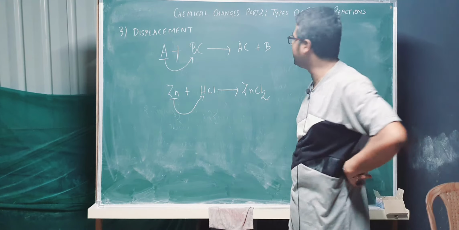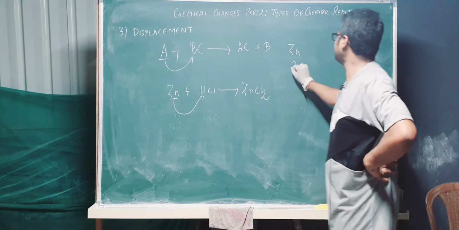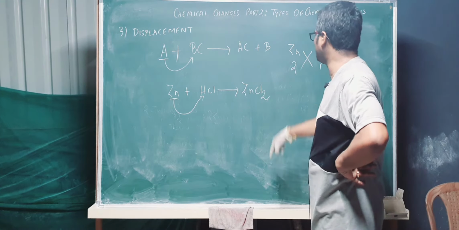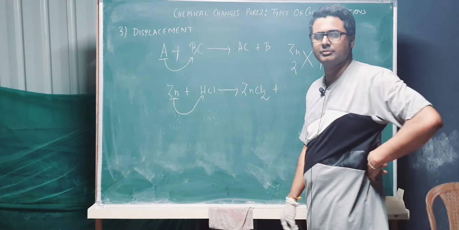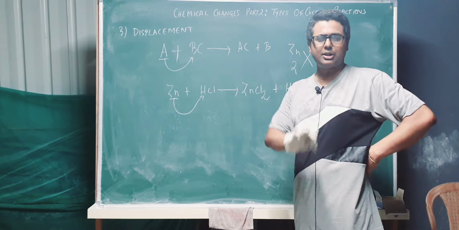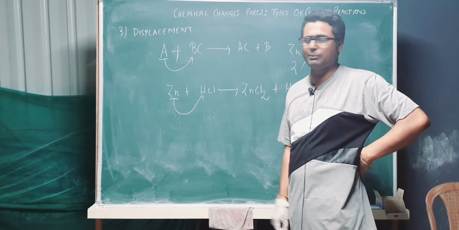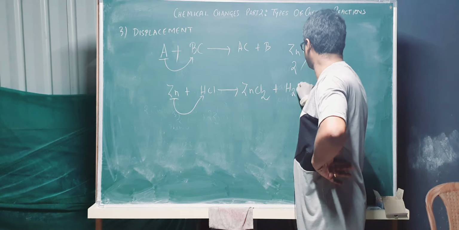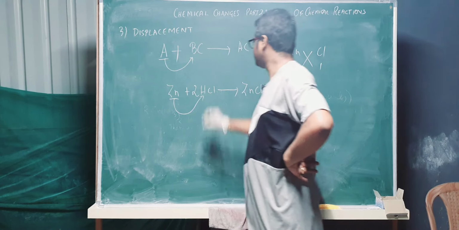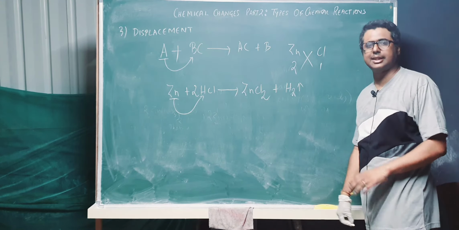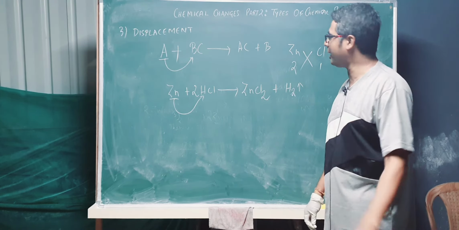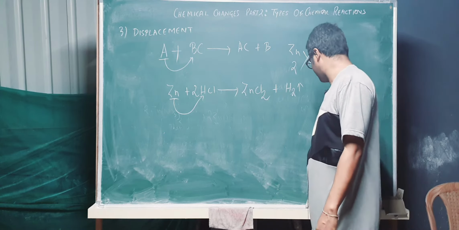Don't write ZnCl because zinc has valency of 2, Cl has valency of 1, cross multiplication, ZnCl2 plus hydrogen. It will leave hydrogen alone, but hydrogen cannot remain alone, it has to remain as a molecule, H2, 2HCl. Top class example of displacement reaction, very important. Try to understand these things. Write down your doubts, we are going to discuss in the live doubt clearing class.